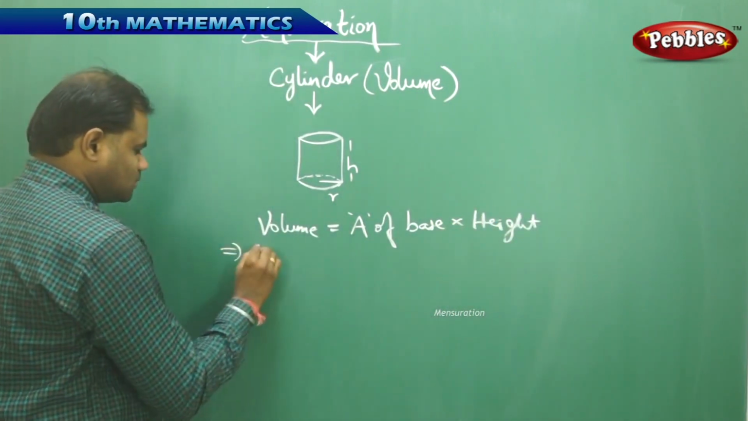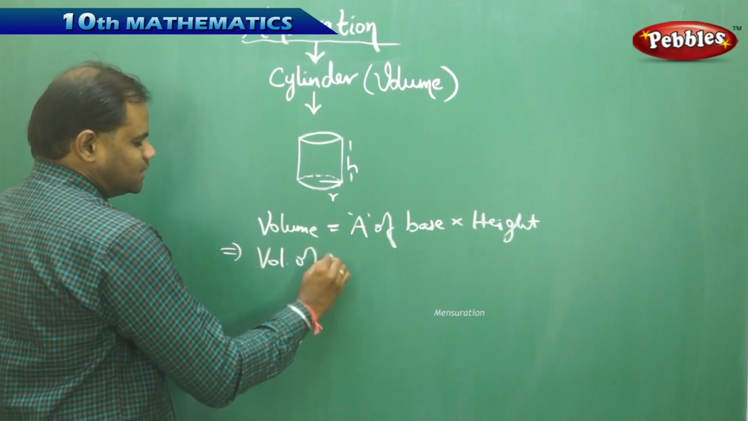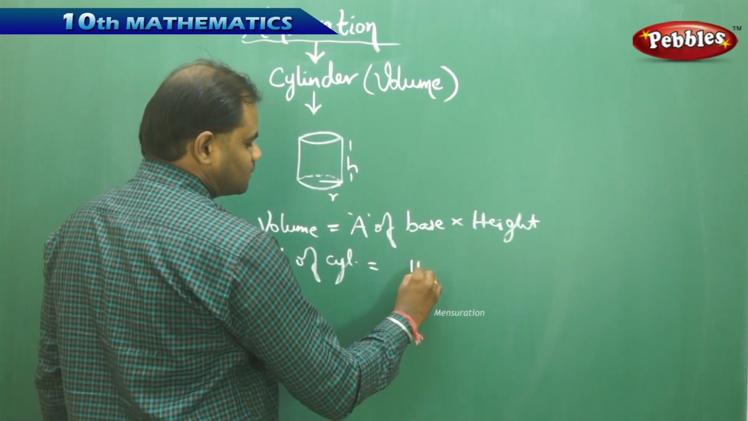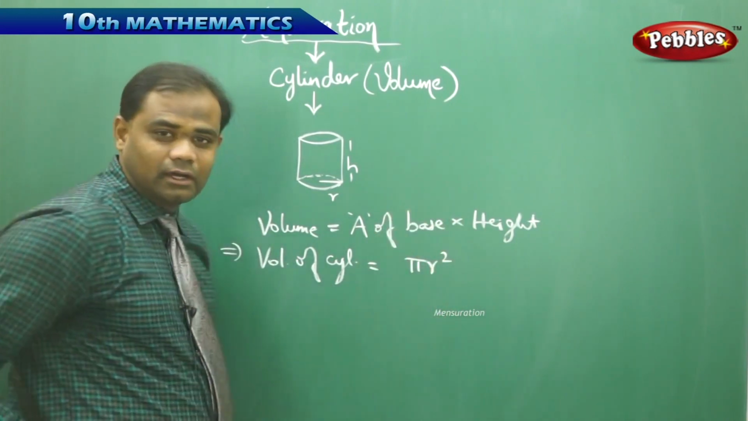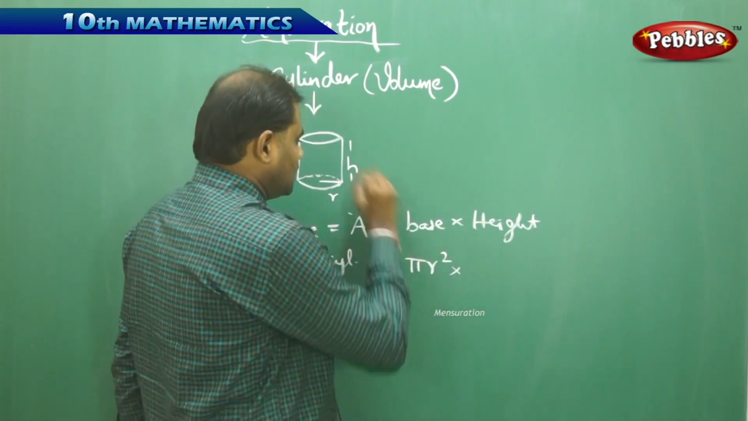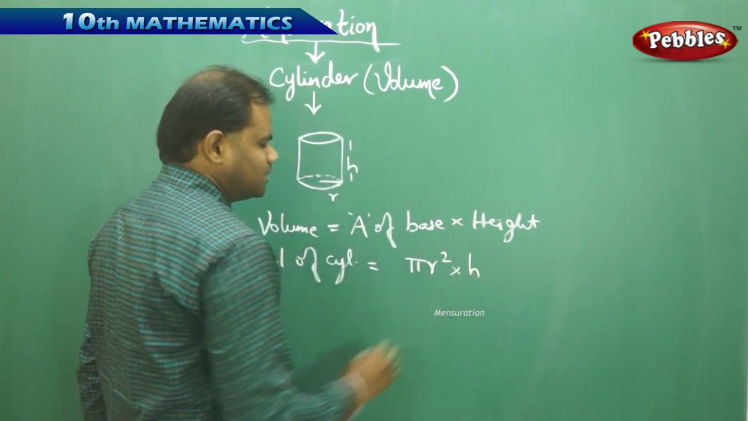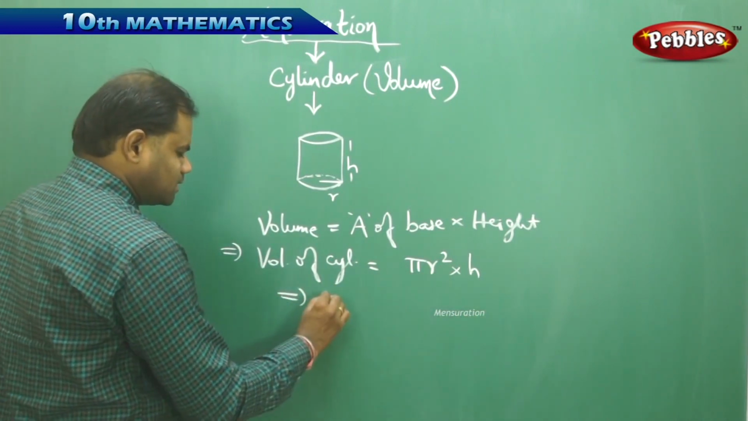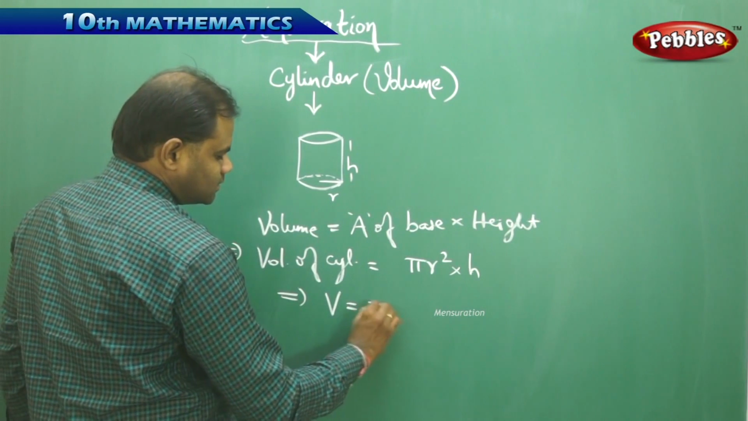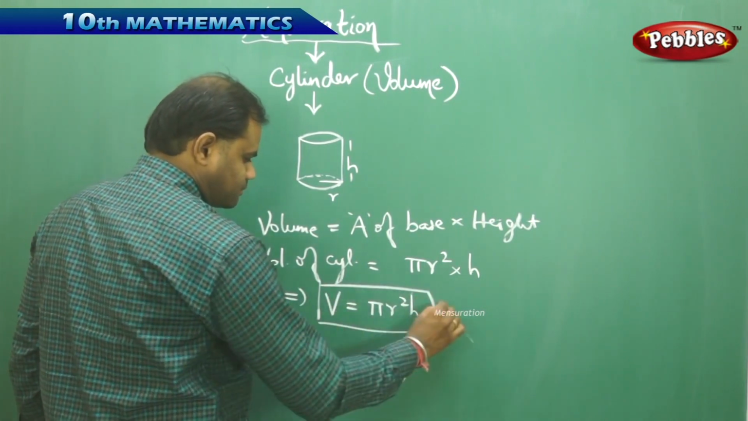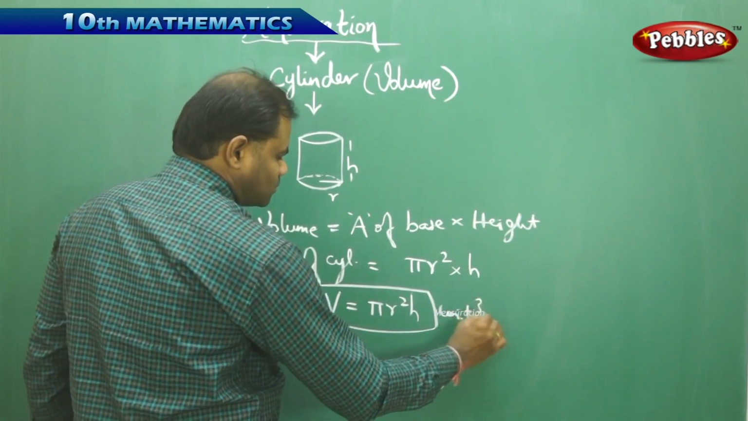therefore volume of cylinder is nothing but area of base, which is a circle, and hence area of the circle is pi r squared, times the height of the cylinder is h, therefore it is pi r squared times h. That implies volume of a cylinder is given by pi r squared h unit cube.